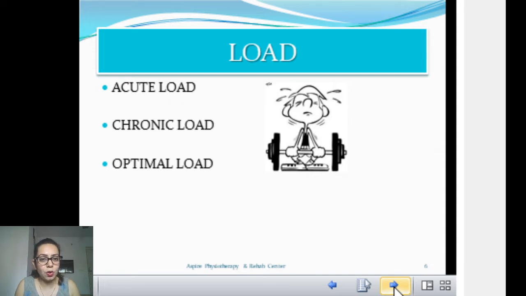And optimal load is the load which your body can successfully take, meaning it is the load you're putting on your body that it can completely recover from and will adapt to in a positive way. So you have to be well versed with these words: acute load, chronic load and optimal load.